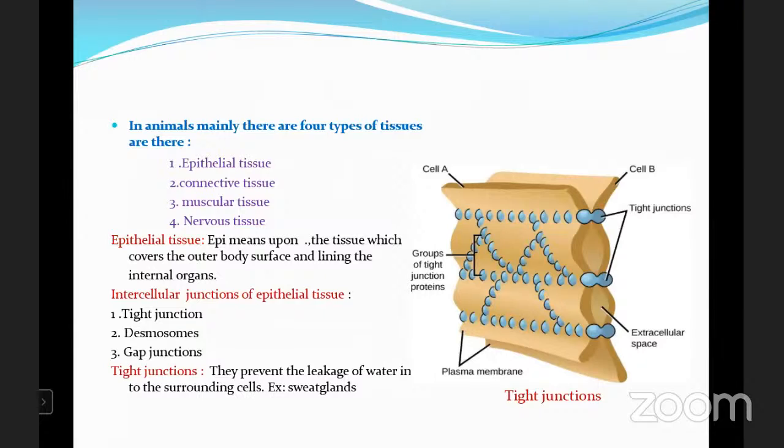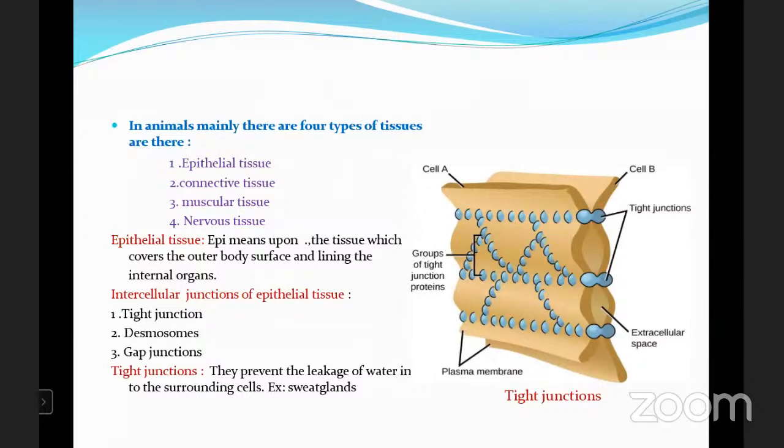Intercellular. Inter means between two cells place is known as the inter. Within the cell is known as the intra. There is a lot of difference between the intra and inter. Intra means within the cell. Inter means between the two cells. So the epithelial tissue which is present and having different functions, according to that we are grouping them as the tight junctions, desmosomes and gap junctions.